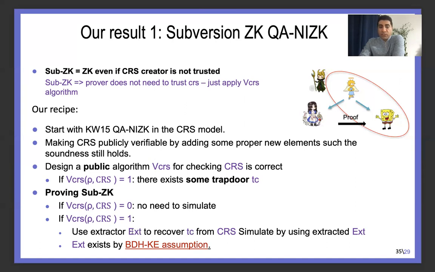And we construct such an efficient extractor based on some well-known non-falsifiable assumption, which is called the BDH knowledge assumption. In short, it says that given two generators of G1 and G2, if one can generate G1 power X and G2 power X, then it guarantees that the one who generated this knows X. So this is a kind of non-falsifiable assumption.